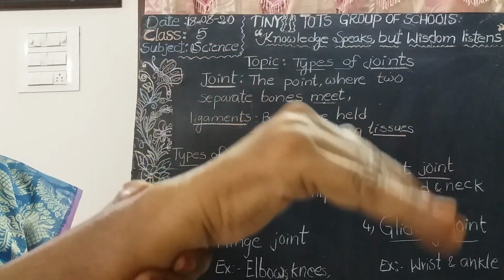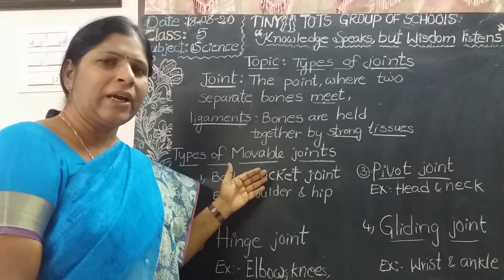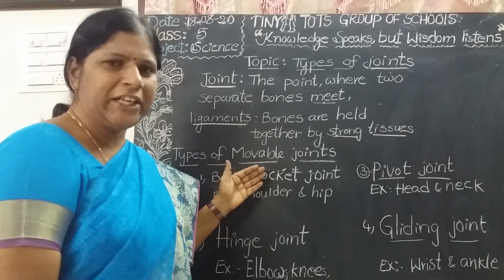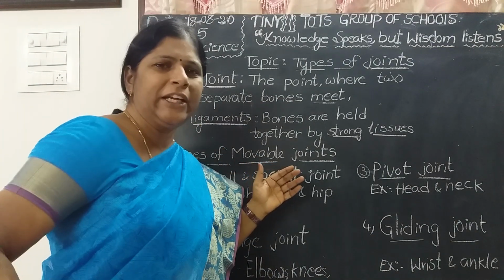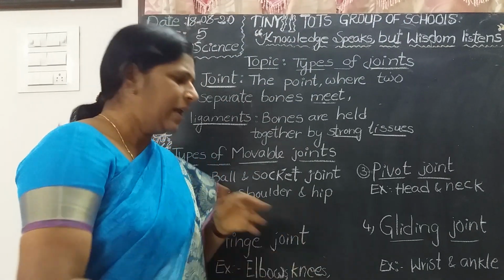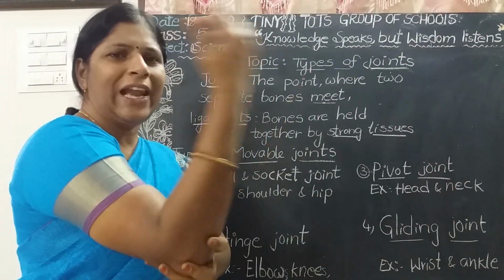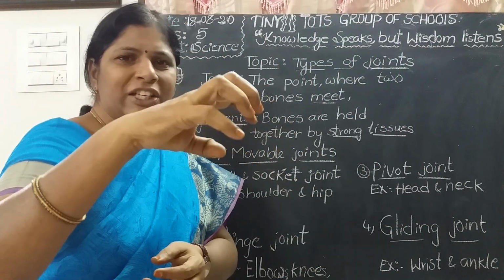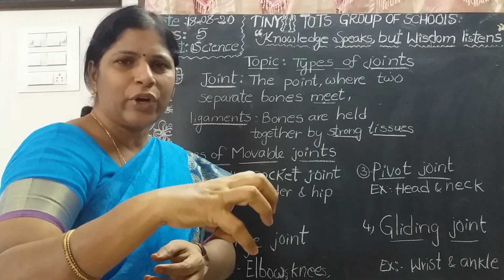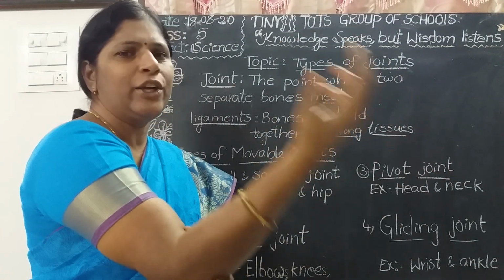Is it clear? Now, what are the four kinds of movable joints? Ball and socket joint. It is present in between the shoulder and hips. It allows us movement in all directions. The next one, hinge joint. Hinge joint is present in the elbow, knuckles, jaws and knee. It allows us only one direction, like a hinge of a door.